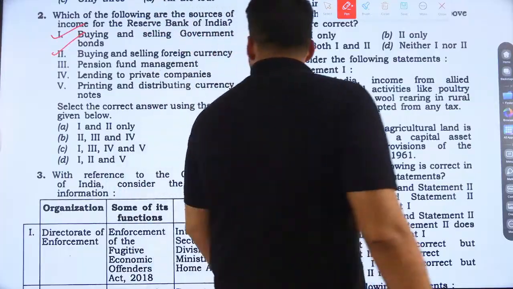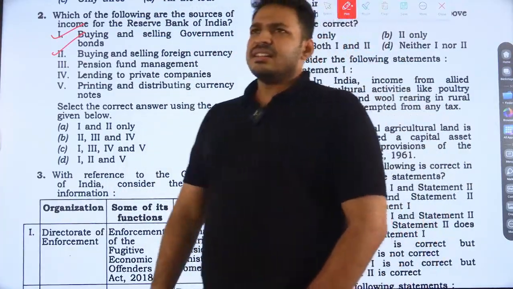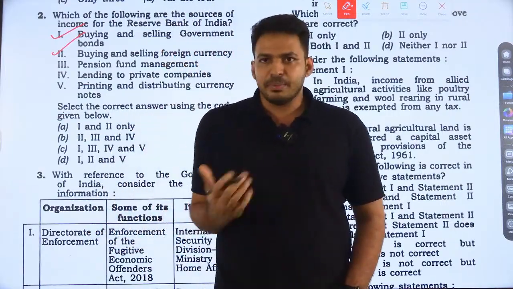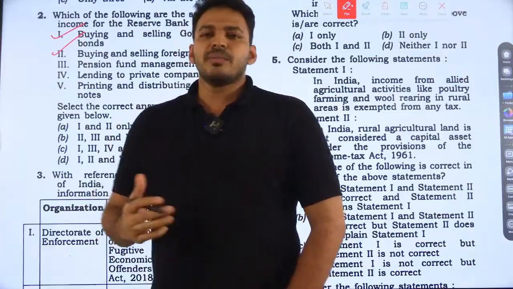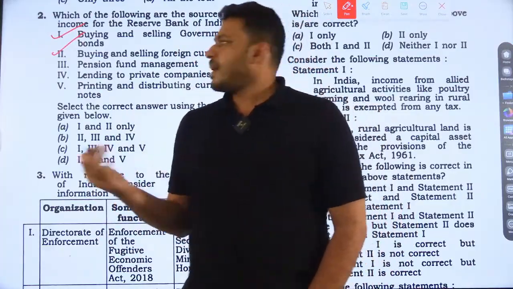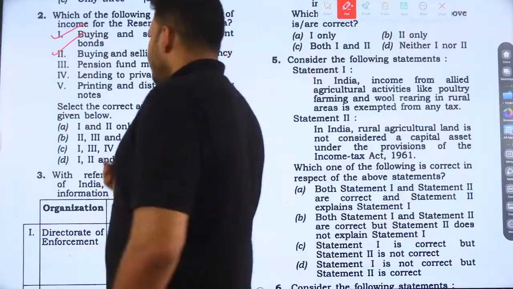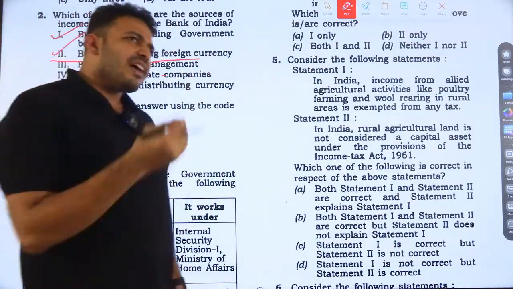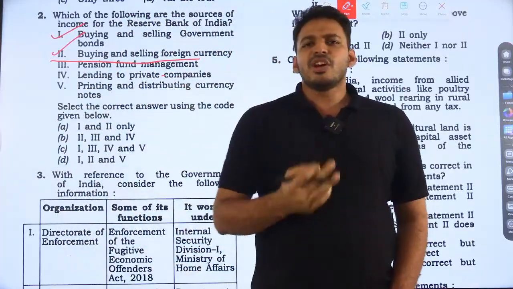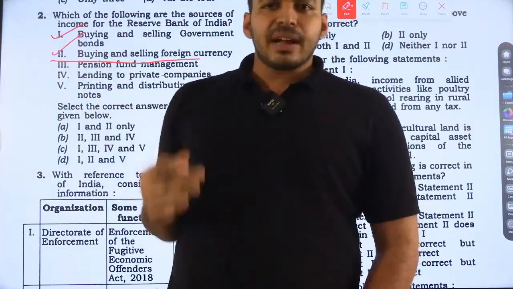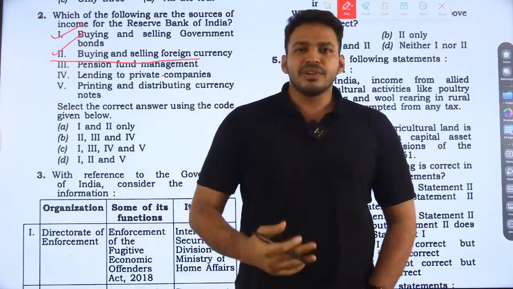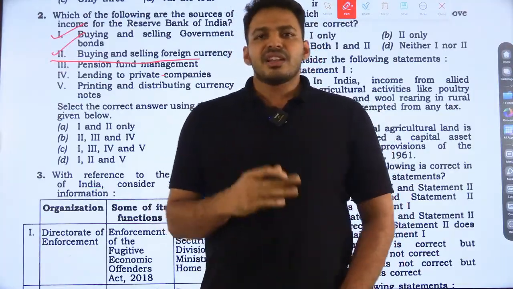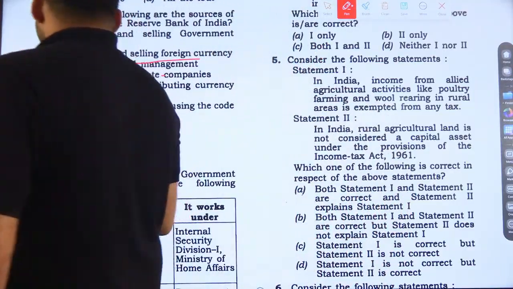And the third one, pension fund management. Does the Reserve Bank have any responsibility to manage pension funds like EPFO? No, right? Reserve Bank doesn't have any mandate like that. It will not come under the Reserve Bank's mandate. And lending to private companies: have you ever heard that the Reserve Bank has lent this much money to a private company? No, private companies or private individuals cannot borrow from the Reserve Bank. The Reserve Bank won't give loans to private companies. So this is also not.